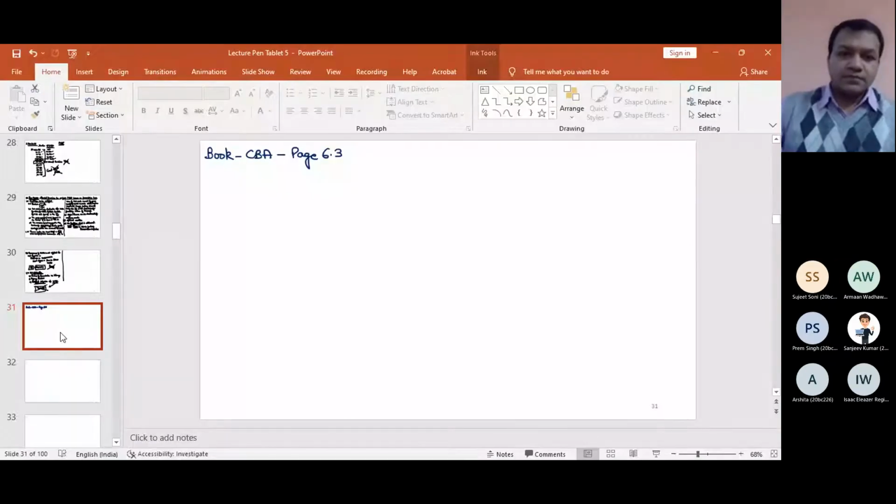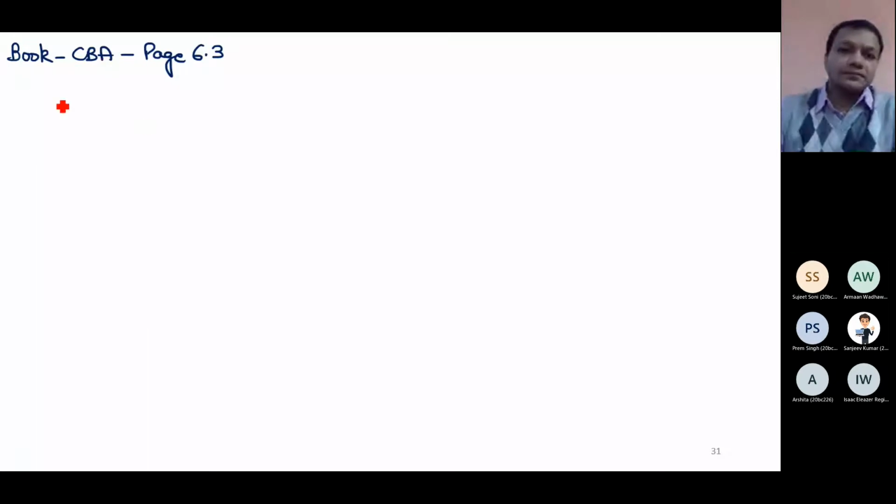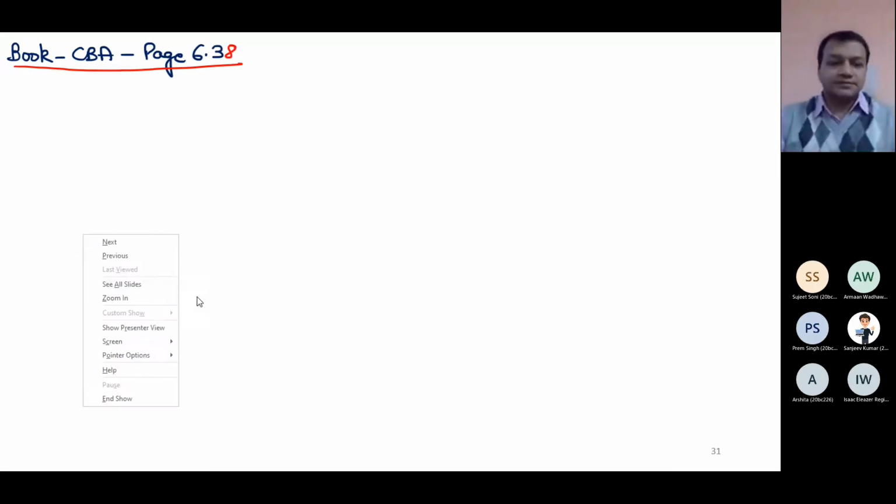I am attempting a numerical from my book, 6.38. Let me discuss this small case.